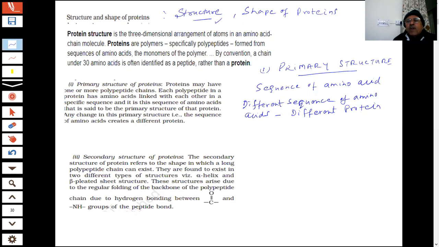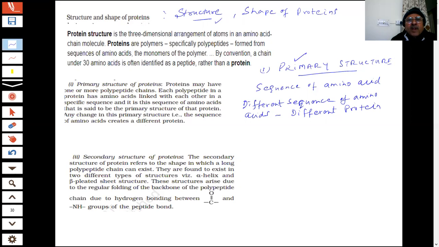Because polypeptide is formed by how? Polypeptides are formed by the amino acids. Now, out of 20, which amino acids are combining? In one case, you are saying, sir, leucine and isoleucine. In other cases, some other. And so many sequences are possible. So different sequence will give different protein, and the sequence is deciding the primary structure of protein. If he asks what is the primary structure of protein, what is our answer? It is decided by the sequence of amino acids which are forming the polypeptides.